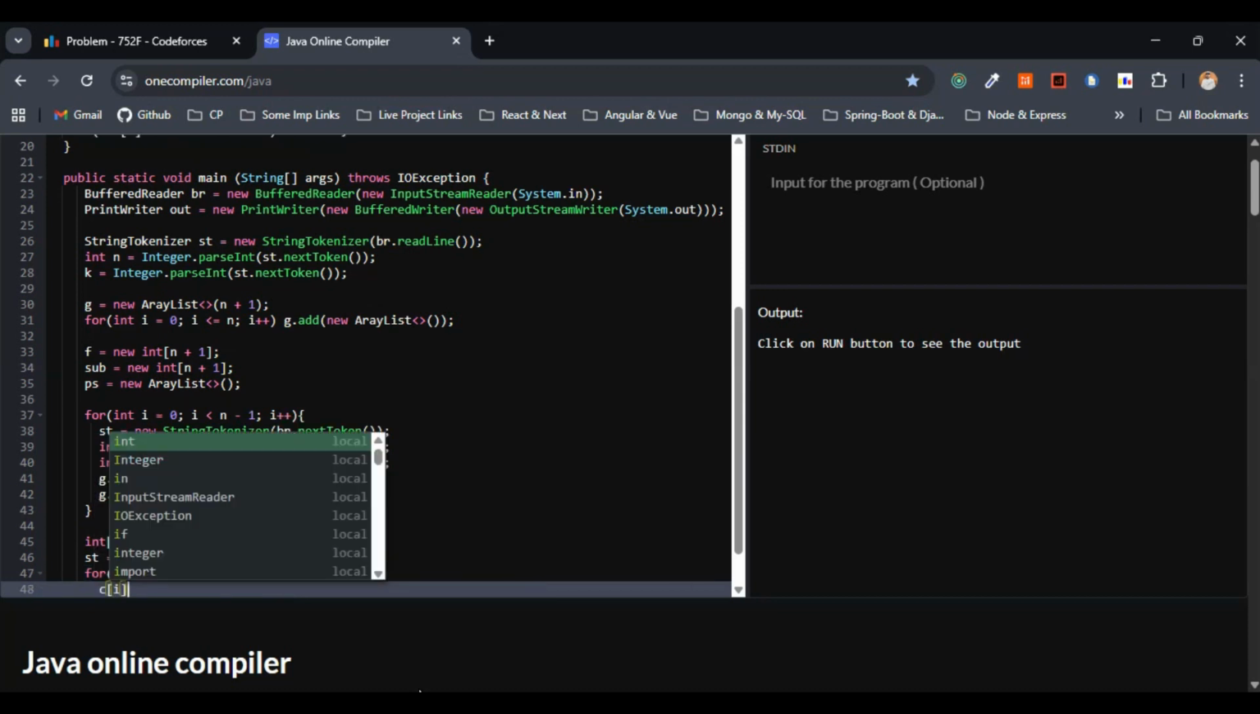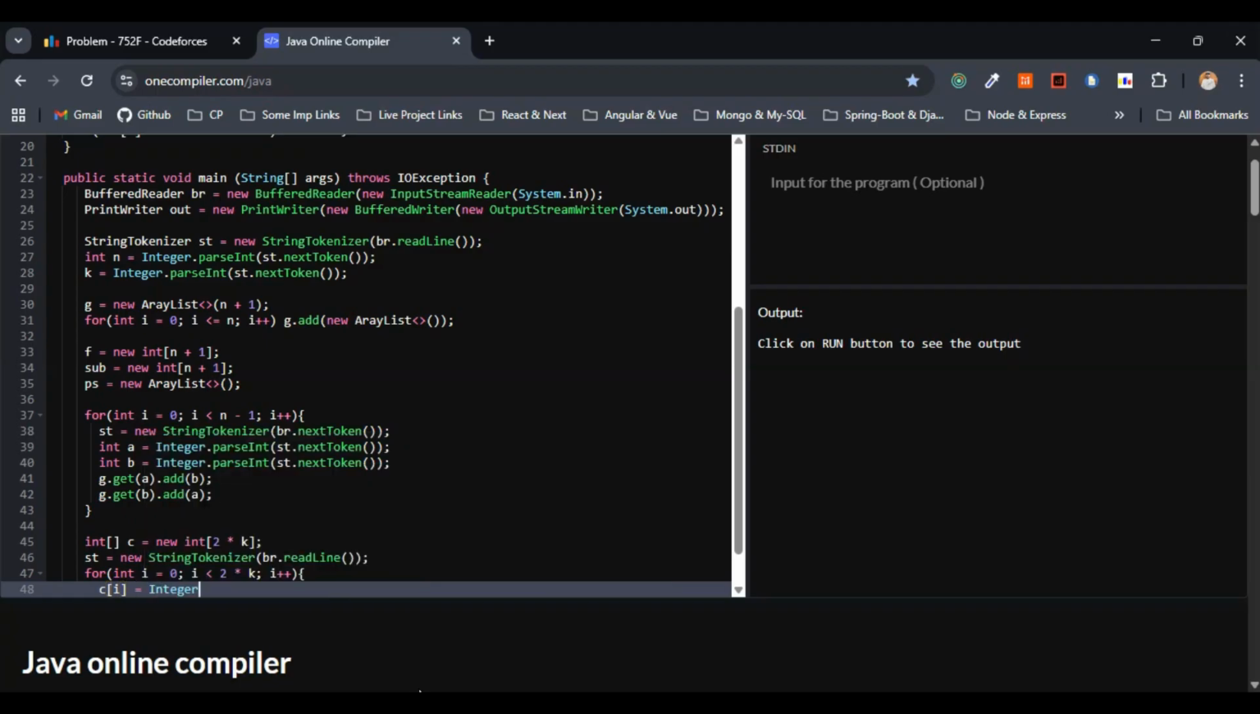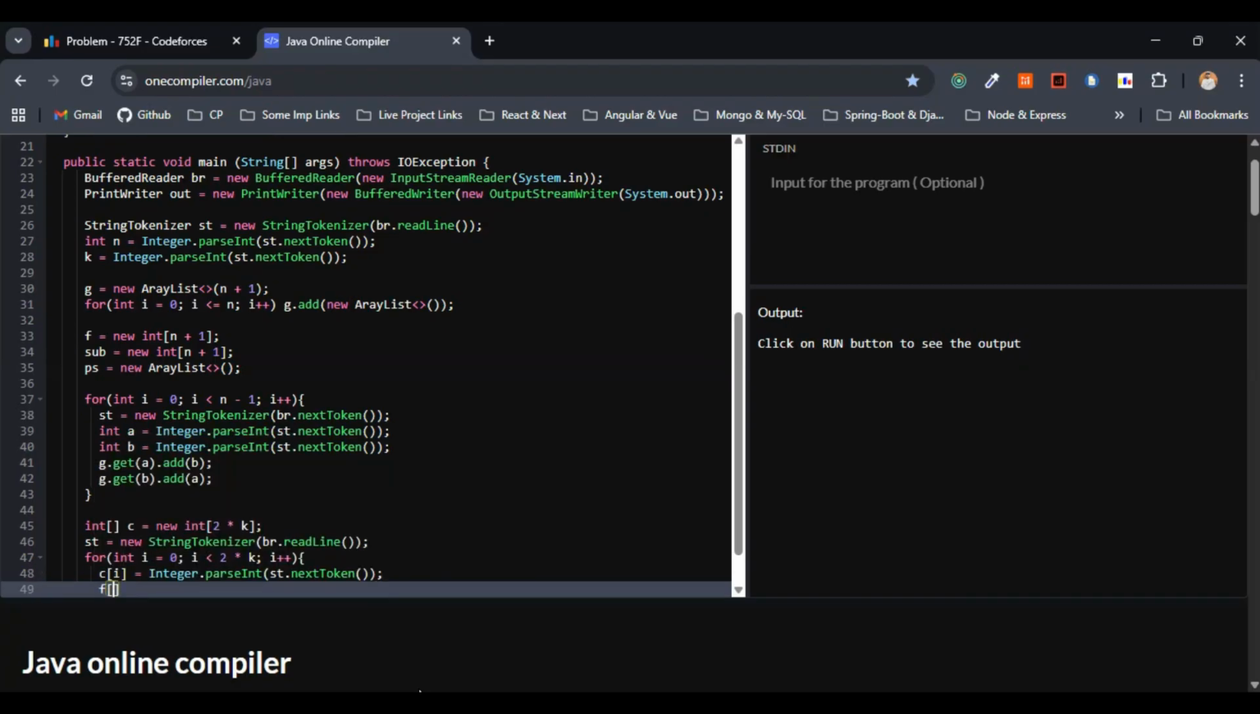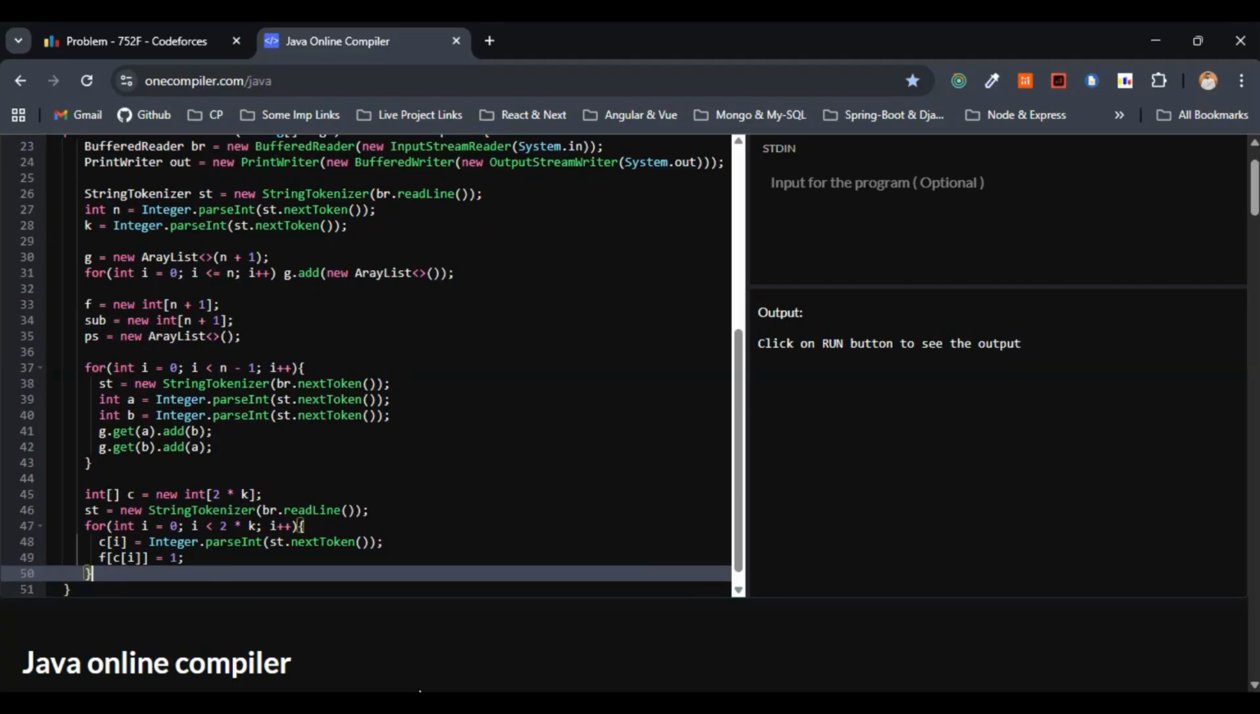So this one will be c of i equals Integer.parseInt of stringTokenizer.nextToken. StringTokenizer.nextToken. So this is fine. Finally, we have to mark the city c of i as special. That's what we need to do. So this one has to be within the f, right? So f of c of i, let's mark this one as special, nothing but let's assign this one to the 1, right? So we have discussed this one. Else we have to go with the 0, right? If it is special, then we have to assign that one to the 1. We know this one, right?